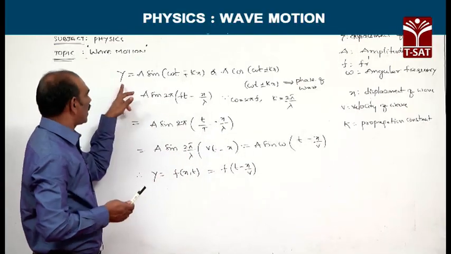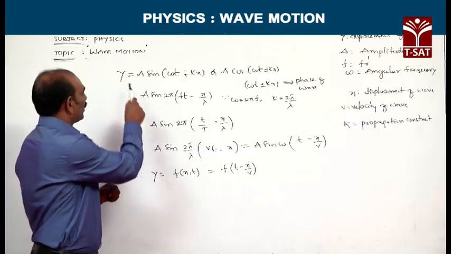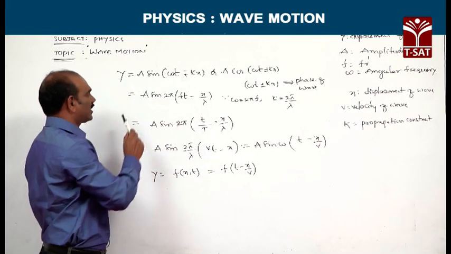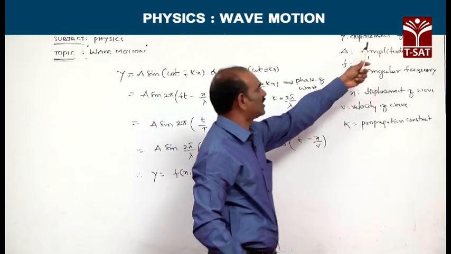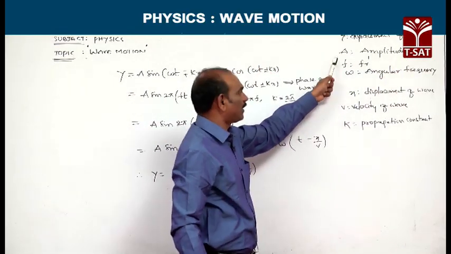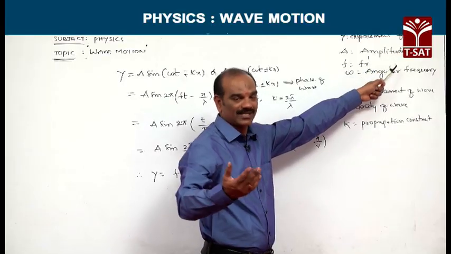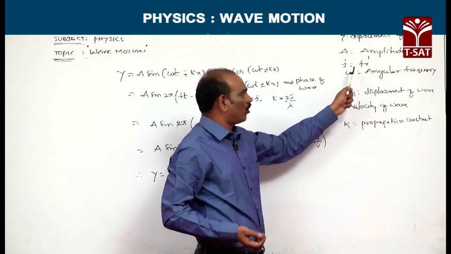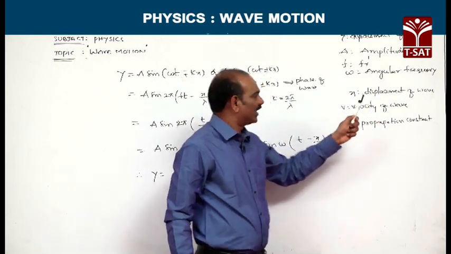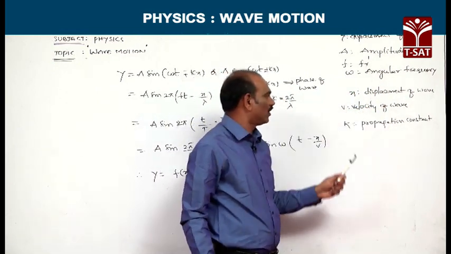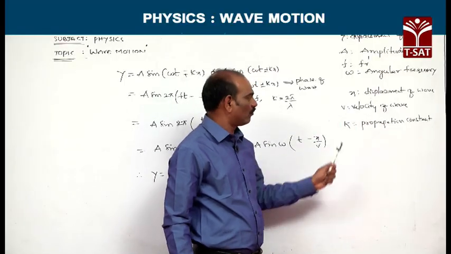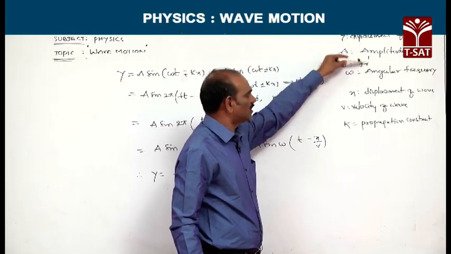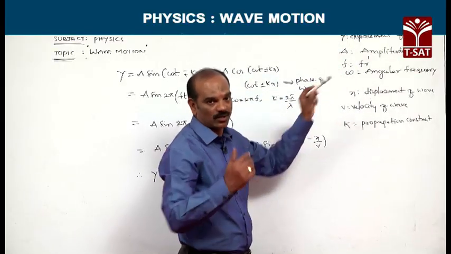Let us see what the various letters indicate. Here in this equation, y is equal to a sin (omega t plus or minus kx), where y represents displacement of particle, a represents amplitude. We will discuss the amplitude in a further topic. f is the frequency, omega is called angular frequency, x is called displacement of wave, v is the velocity of wave, and k is called propagation constant. We will discuss all these properties of the waves in further topics.